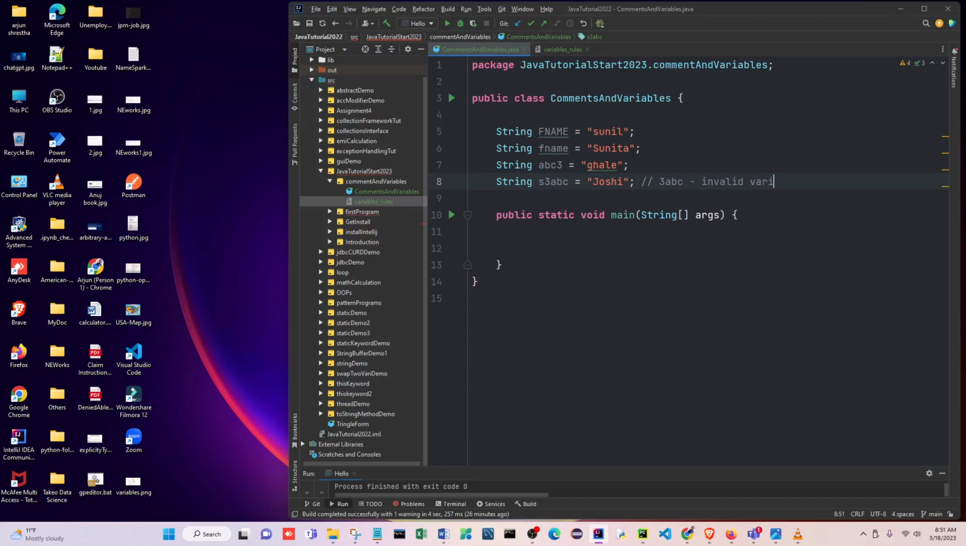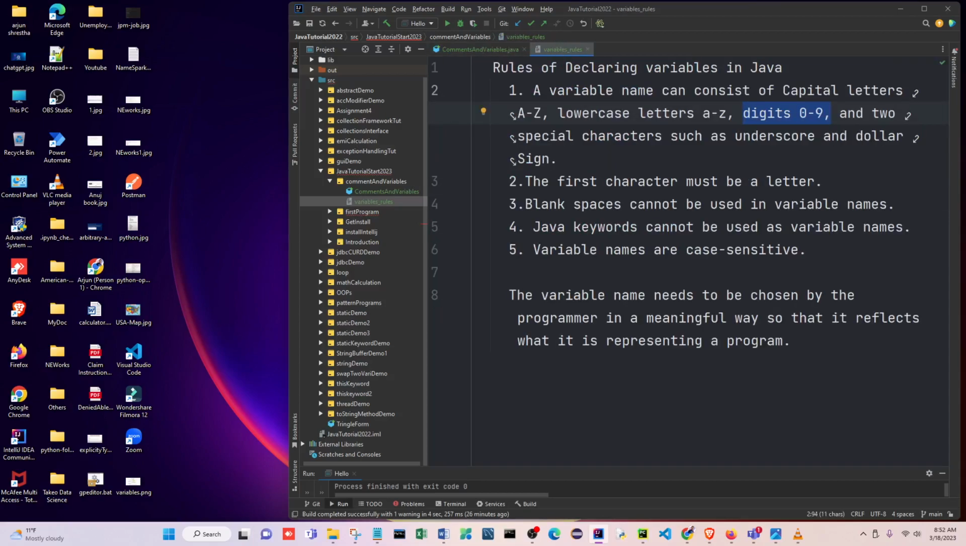Suppose this is an invalid variable. Okay, this is invalid. And then next one is here. Okay, so this is a string type, right? The one more is that we did capital, lower, and digit also, right? And two special characters, underscore and dollar. Okay, now underscore and dollar.